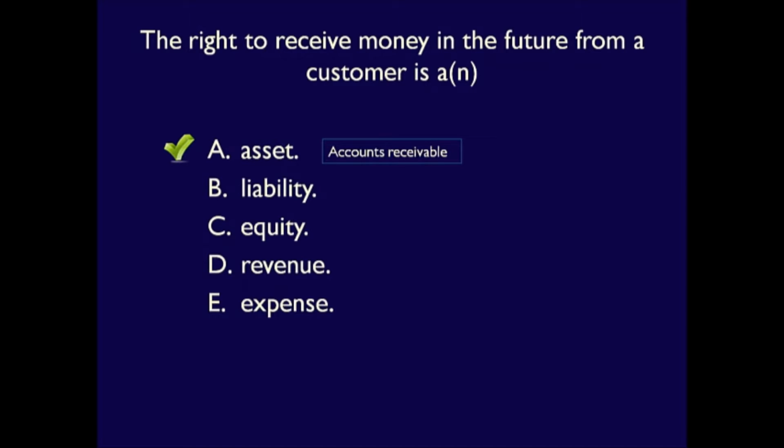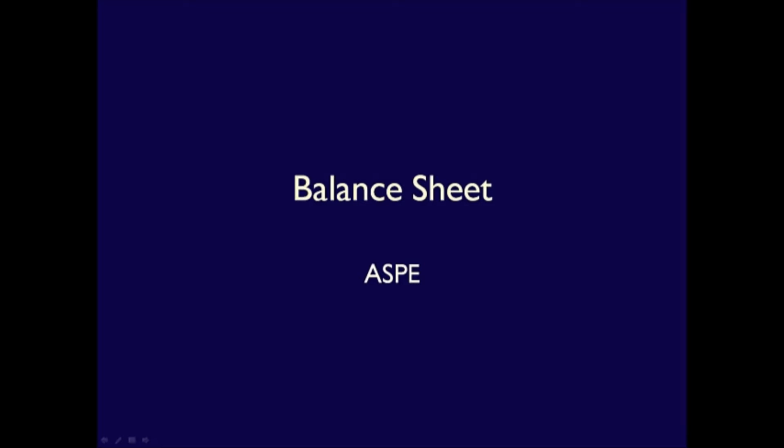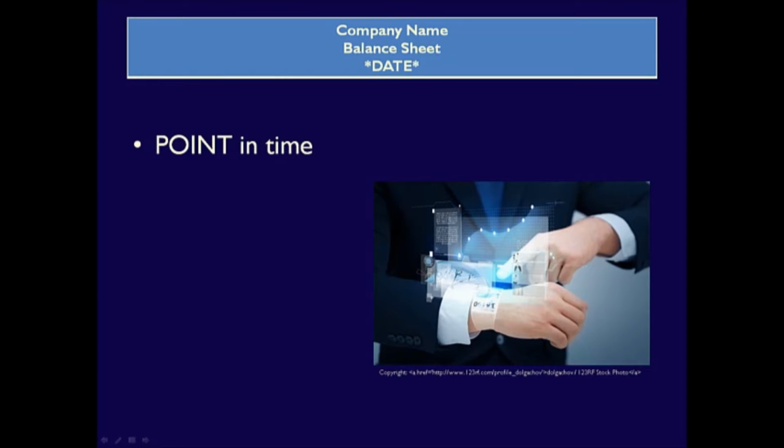Now that we understand the elements that make up the balance sheet, we can look at an example of a balance sheet. Note that the statement is so large that I've divided it into sections so that you can see them better. However, the balance sheet written out on paper would show all these sections together, one right after the other. As always, the statement starts with the heading, which must include the business name and the title of the financial statement. One change from previous statements: the balance sheet is at a point in time, not for a period of time. Why? Because every time a business has another transaction, their financial position changes.